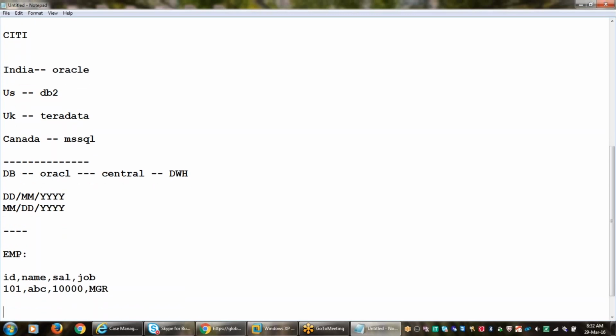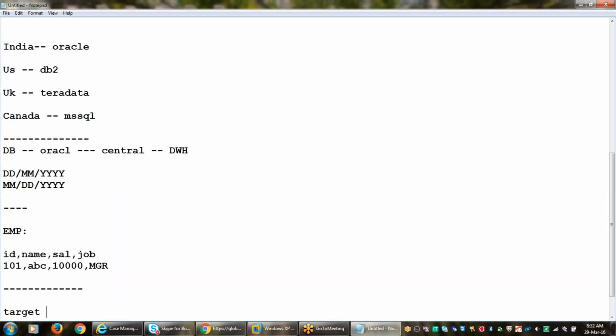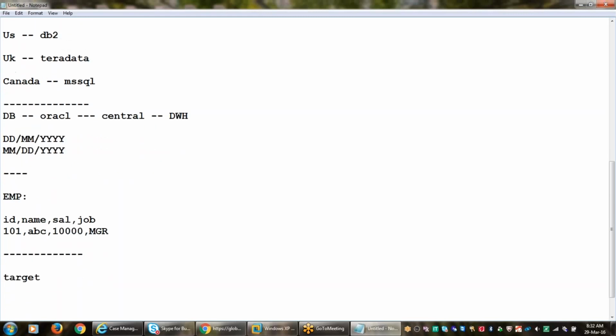Now this information is available in the source table. Source table means from where we are getting the information. And then when they are loading the data into the target, meaning to where we are loading the data, obviously into the data warehouse.